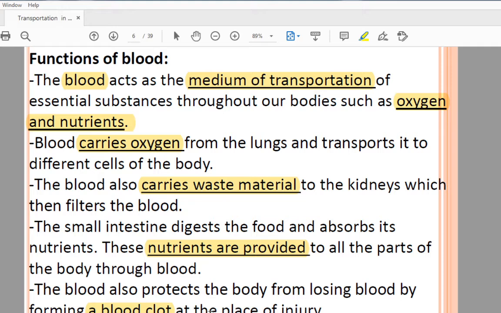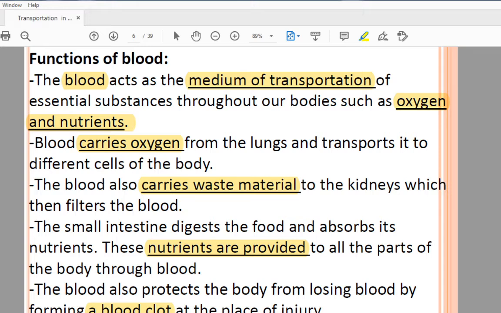And another important function of the blood is that it helps in regulating the temperature of the body. Understood? Our body temperature is balanced by the blood. So these all are the functions of the blood. Please take a screenshot of this slide and write down the functions of the blood in your notebook in your own words. Understood? Understood about the blood, what is the blood and what are the functions of blood?